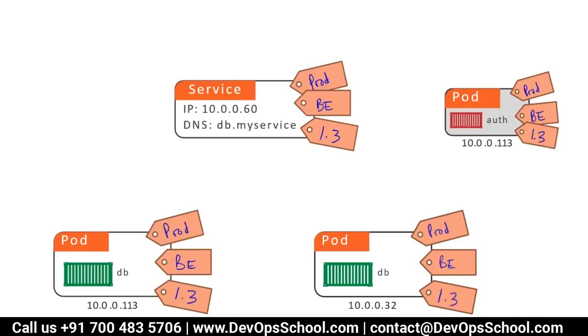See here, you are labeling one service and the same label you apply on the pod, but there are 2 pods of the database and 1 pod of the authorization container. That means sometimes the first time when you request, the service will take you to the database. Second time, it will take you to the database. Third time, it will take you to the authorization. Will you accept this behavior?